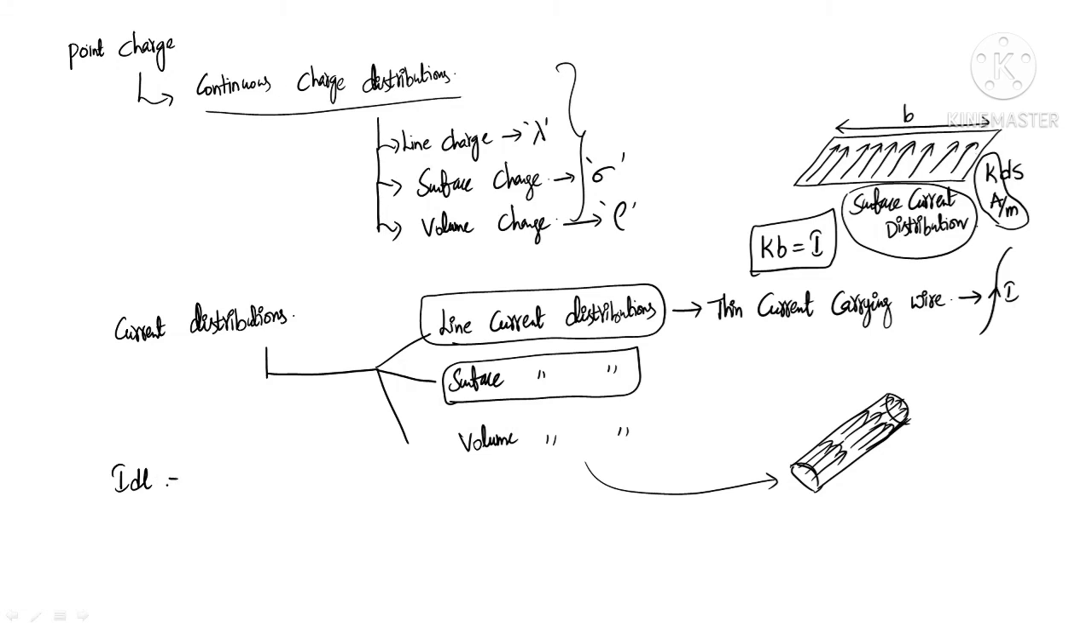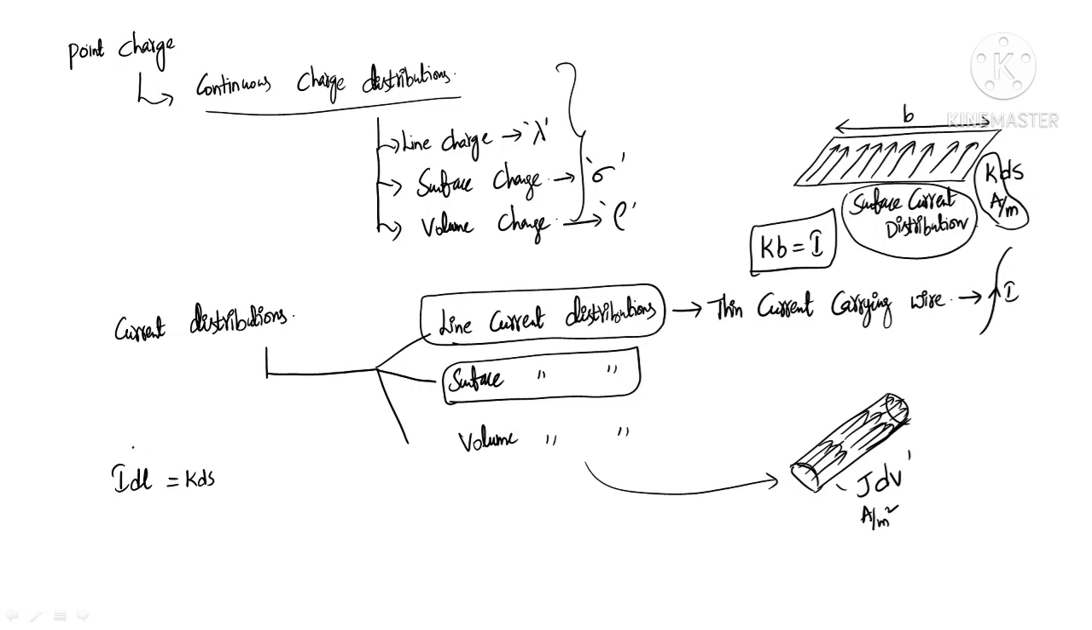Whereas for volume current distribution, we can consider the current density J, whose units are ampere per meter square. J dV is the current element related to volume current distribution. So why are we considering these current elements? These current elements are useful while finding the magnetic field intensity due to the entire current carrying conductor.